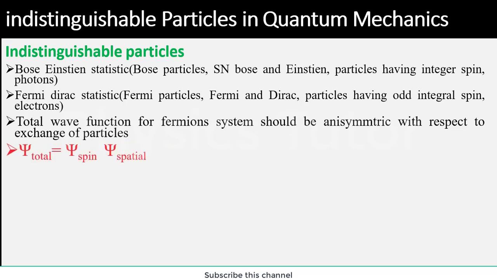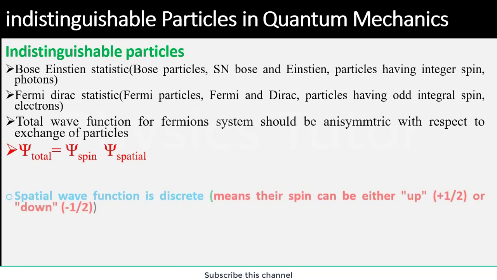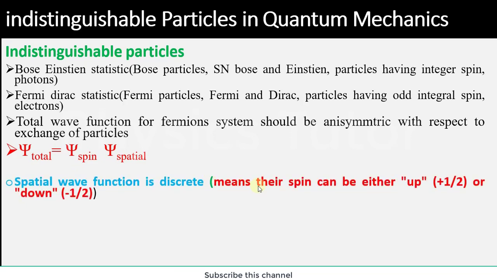We can also represent the total wave function of indistinguishable particles by two terms: one is the spin wave function and the other is the spatial wave function. So the question is, what is the spatial wave function? The spin wave function is discrete, meaning the spin can be either plus 1/2 or minus 1/2, which we take as spin up or spin down.